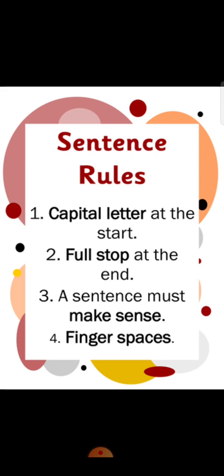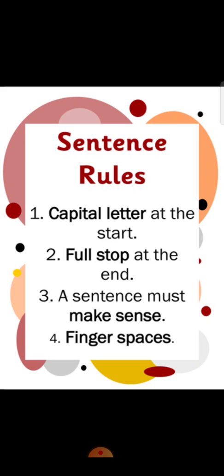Then next is a sentence should have finger space between two words, and one more, that a sentence always contain a verb or a doing word. If I will take an example, a baker sells bread.